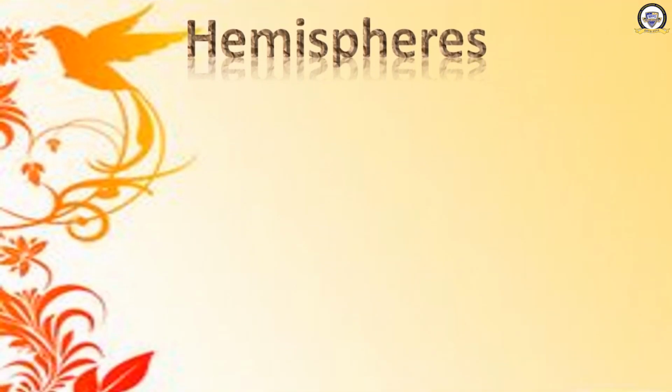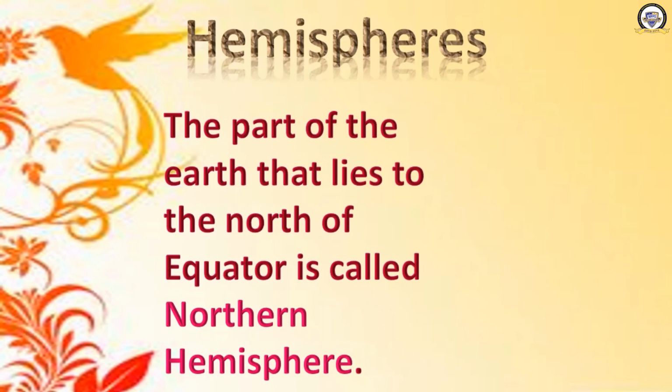Okay, now we will learn about hemispheres. What is a hemisphere? Do you know the meaning of hemisphere? Hemisphere means half sphere, half of a sphere. I told you that the equator divides the earth into two equal halves. And how many halves have been formed? Two halves. Both the halves are called hemispheres.